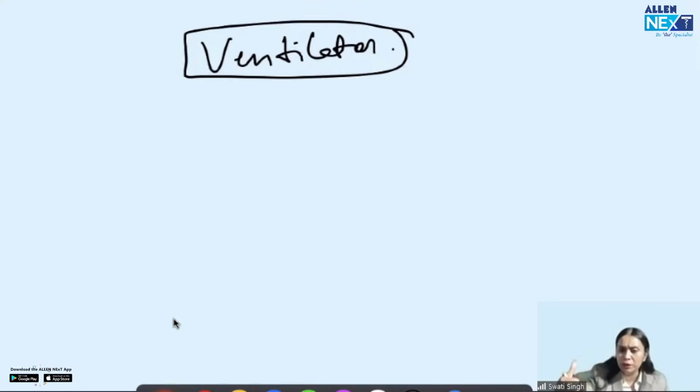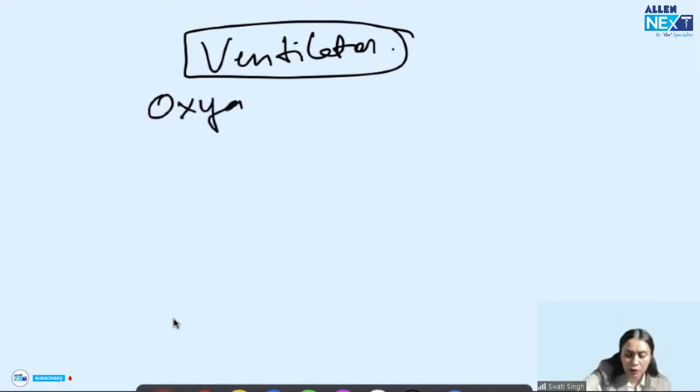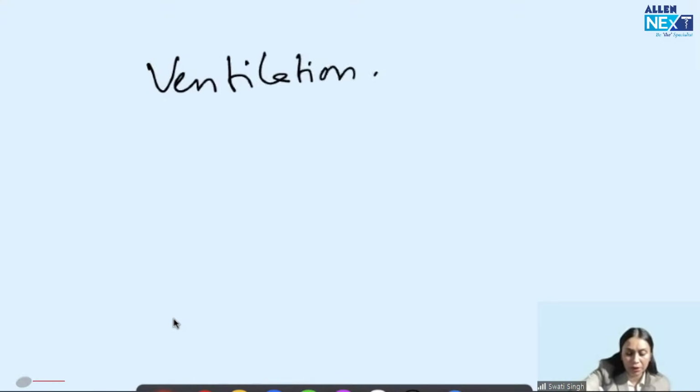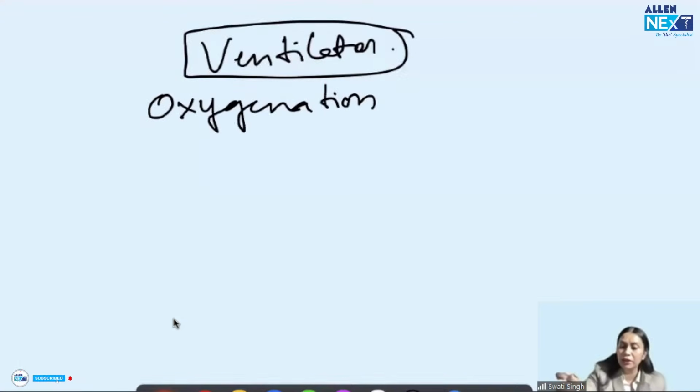So putting someone on ventilation is supporting the oxygenation and the ventilation of the patient for the time being till the primary pathology improves. So the ventilator supports oxygenation and the ventilation of the patient. If the patient is not breathing properly, is in distress, we need oxygenation and ventilation.